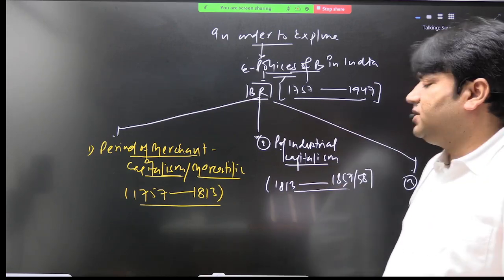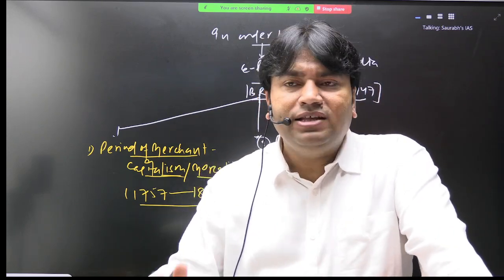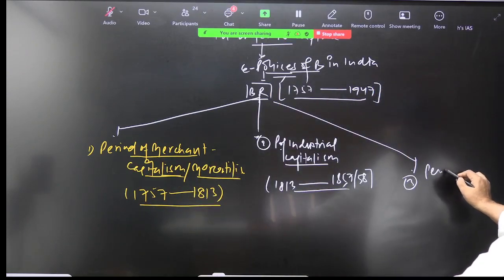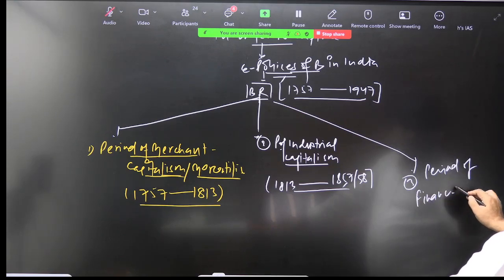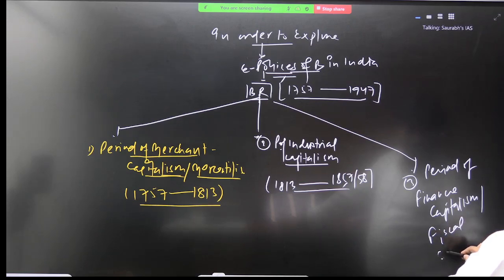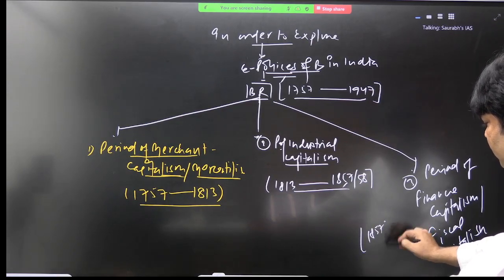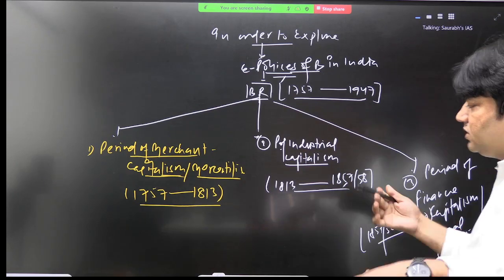And the third phase is period of finance capitalism or fiscal capitalism. That is the third phase. That is the period of finance capitalism or fiscal capitalism, and the time period here will be 1857-58 to 1947.